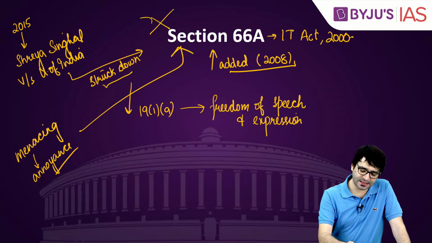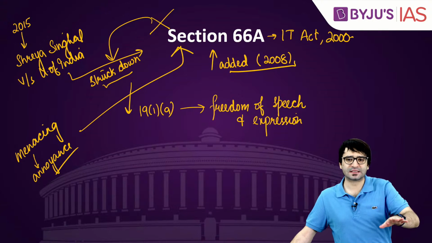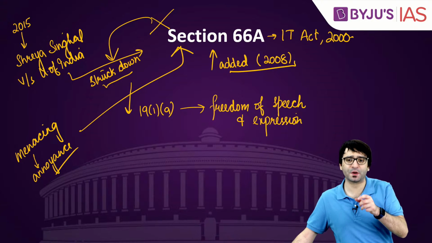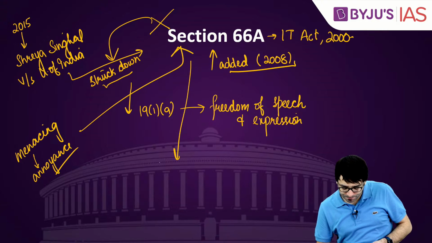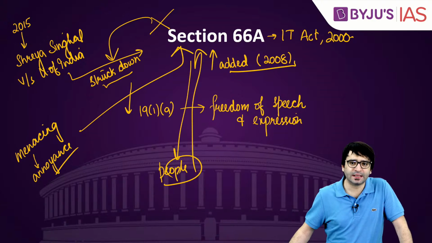That is why Section 66A is struck down. Despite the fact that in 2015 this section was struck down by the top court, the Supreme Court, even today people have been arrested under Section 66A. The matter went to the Supreme Court again this year.